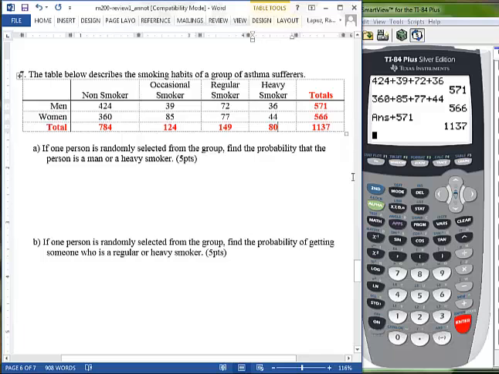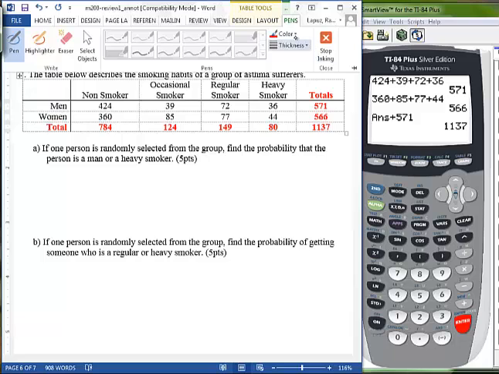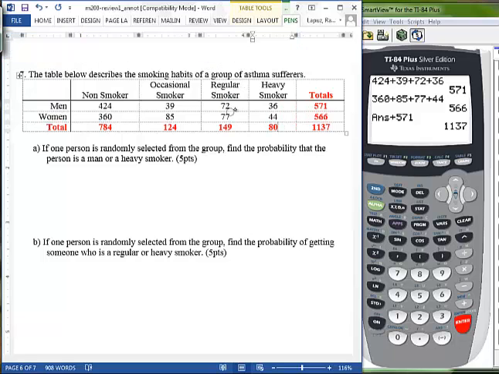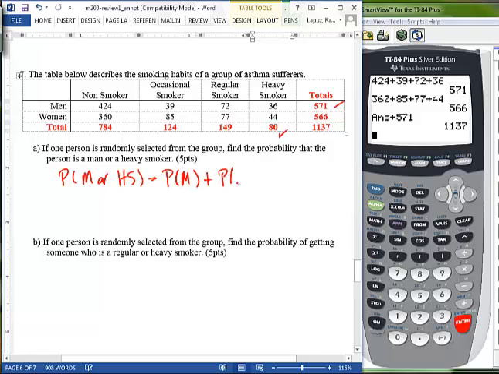So to answer the question, we have 571 men and heavy smokers, there's 80 of them. So the probability of getting a man or a heavy smoker is, according to the addition rule, probability of getting a man plus probability of getting a heavy smoker.